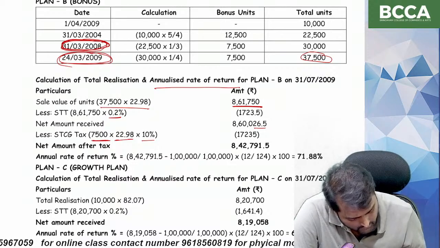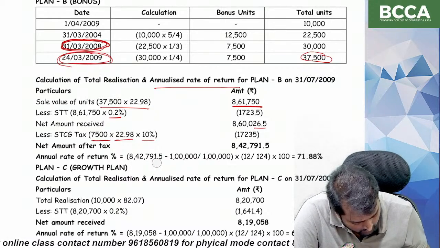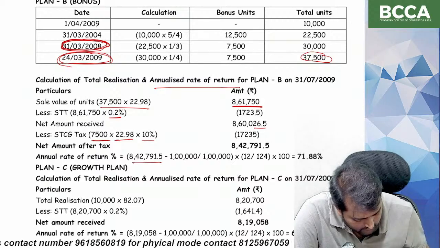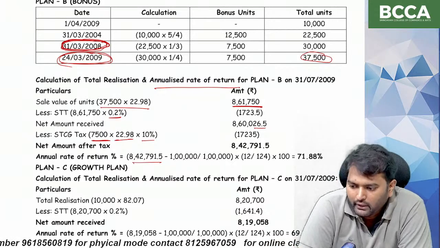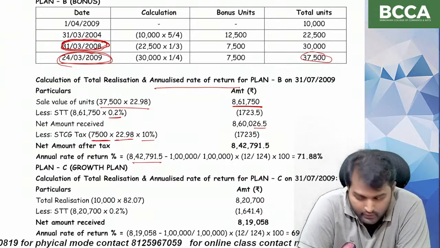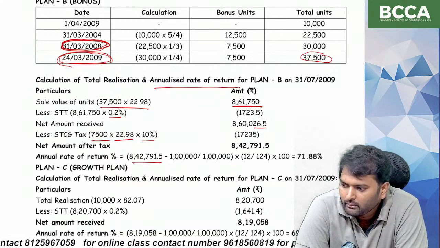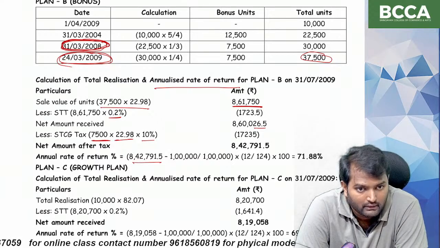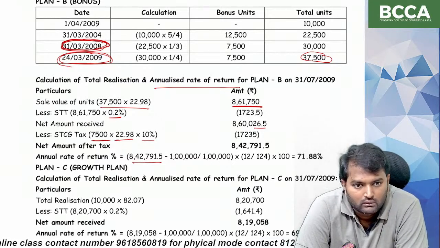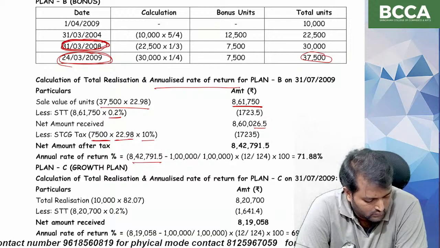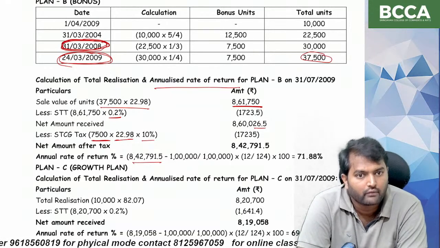So this is the net amount realized. What is the net amount realized? 8,42,791.5 minus investment at the beginning 1 lakh, divided by investment at the beginning, into 12 divided by 124 into 100.